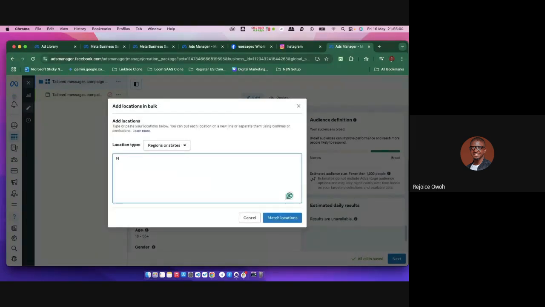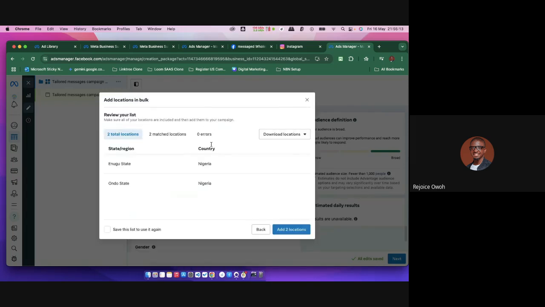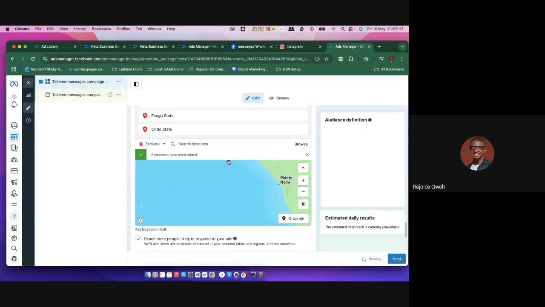Let me say New York. Let me say Enugu. This is for places in Nigeria, right? I want to choose Ondo. And by the time you add all of them in bulk, then add the locations. So now this automatically means you are choosing the persons in that place.